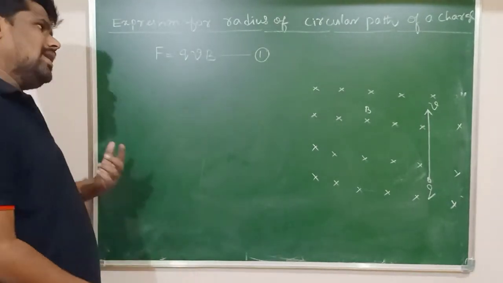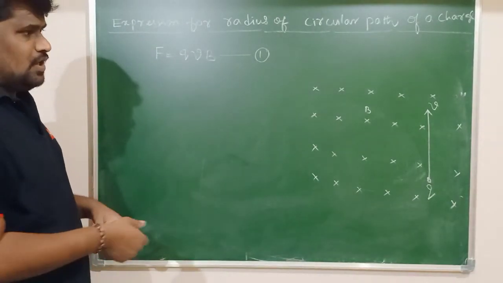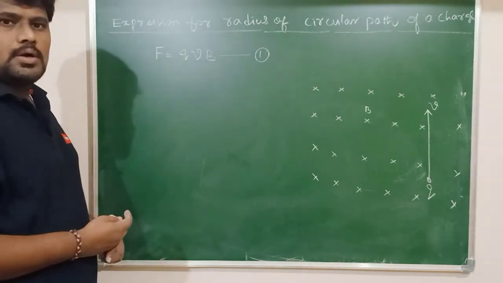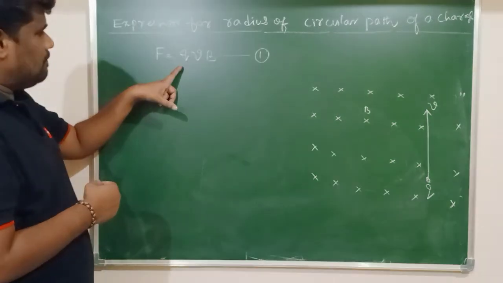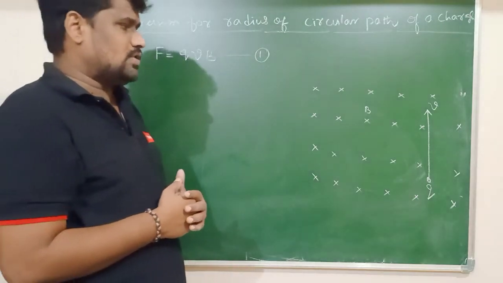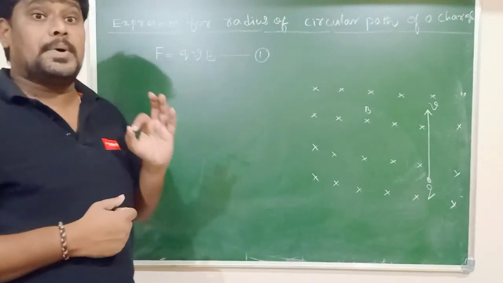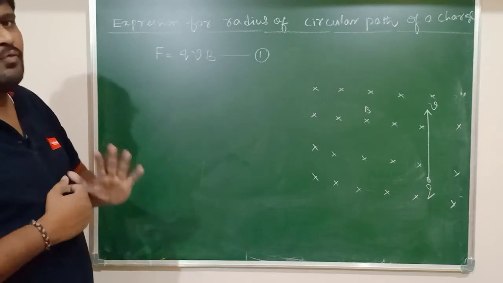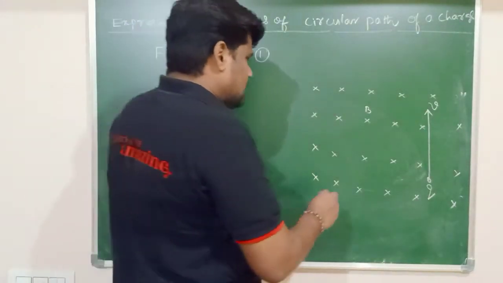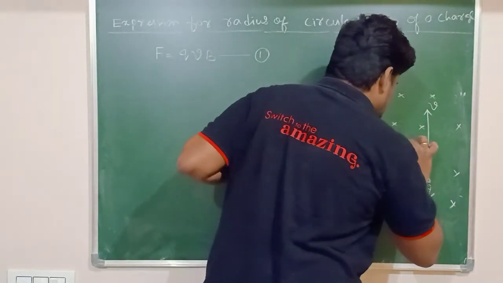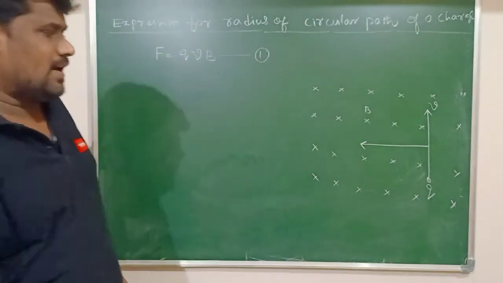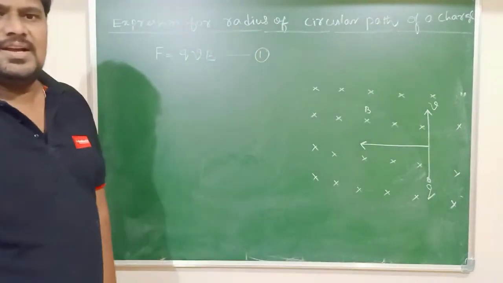And you know very well, last class we discussed, if a charged particle enters perpendicular to the direction of the magnetic field, what force is it experiencing, and that force is perpendicular to the direction of velocity. What is the meaning of this force being perpendicular to velocity? This may be the direction of what? The force. Which force? The magnetic force. This is the direction of the magnetic force.